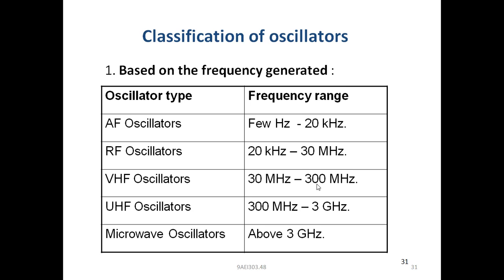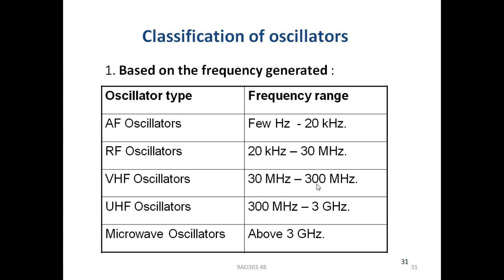Next, classification of oscillators. Generally, the classification is based on the frequency of the output signal. According to the range of signal frequency, the classification is done.